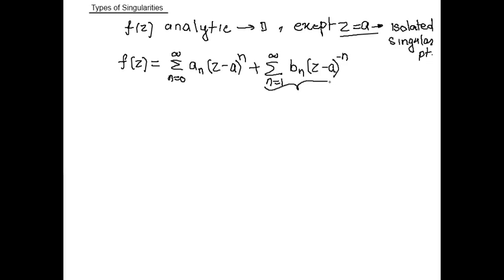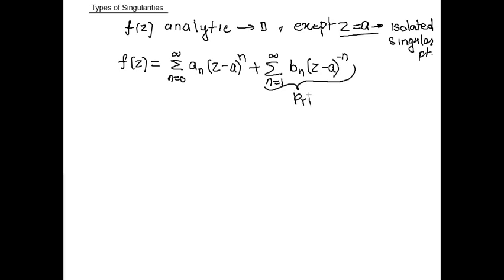Hence we can focus more on this part, because when we find the singularity or singular point of any given function, what can we find? We can find at what value the denominator goes to 0. If the denominator goes to 0, it means that point cannot be analytic. At that point the function is not analytic. So we need the denominator part. Denominator part means the negative power of z.